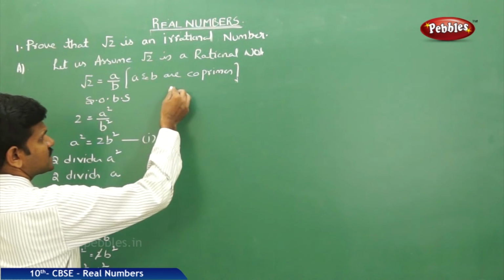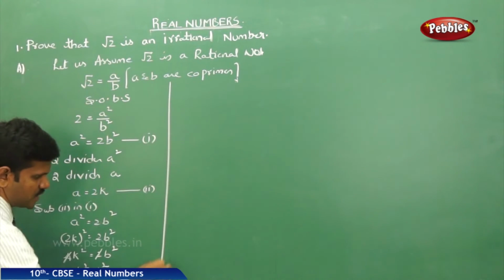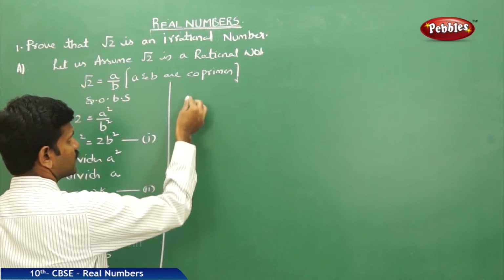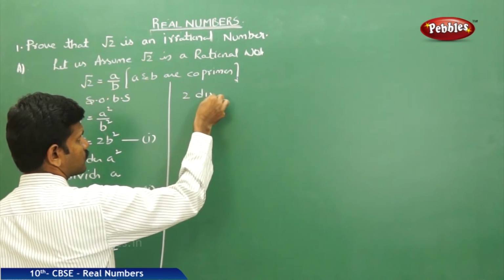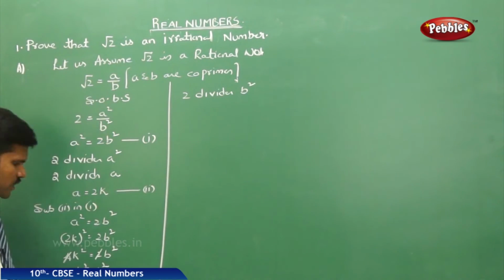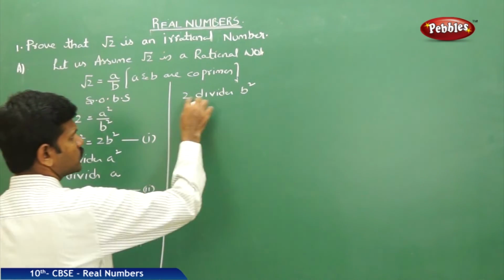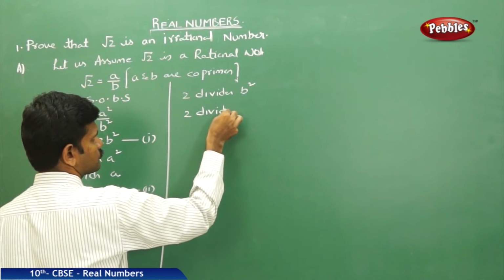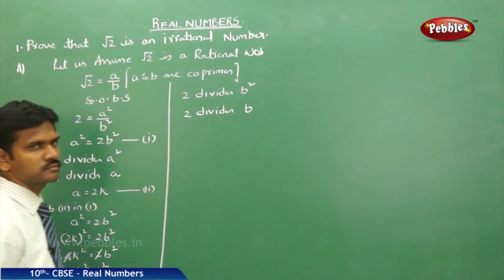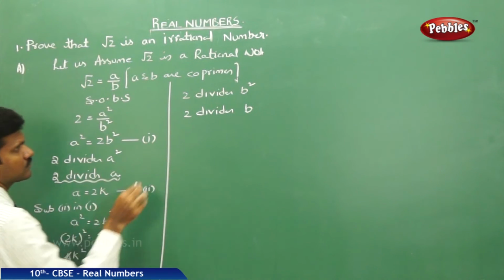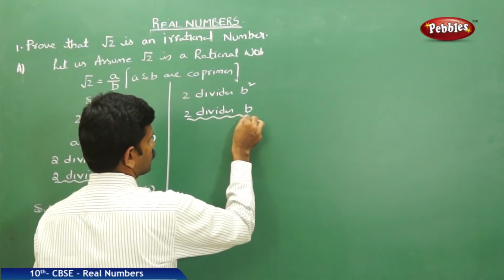Now from this condition, what I understand is, 2 is a multiple here, so if you bring it to the other side, 2 divides b square. If 2 divides b square, it means 2 divides b. See here, 2 divides a, and here I got 2 divides b.